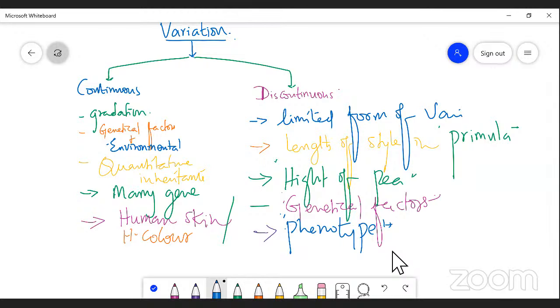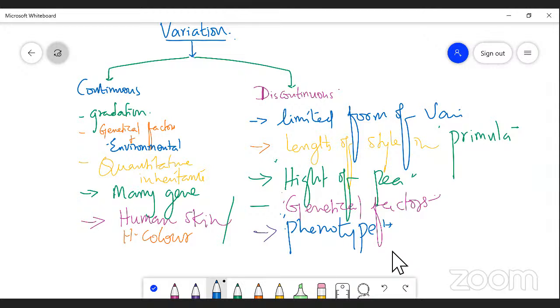And for that, some example I'd like to give. The one is length of the style in case of primula. If you take the first generation, the style is very long in case of primula. In the next generation, it's not going to be expressed at the same height. It is suppressed.